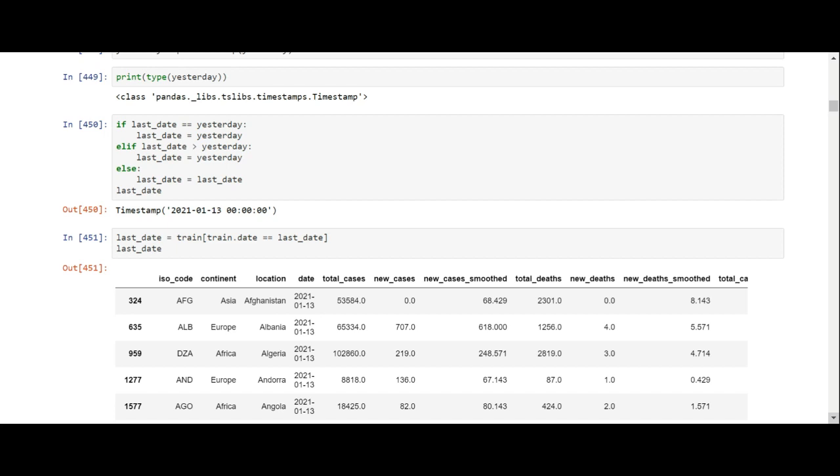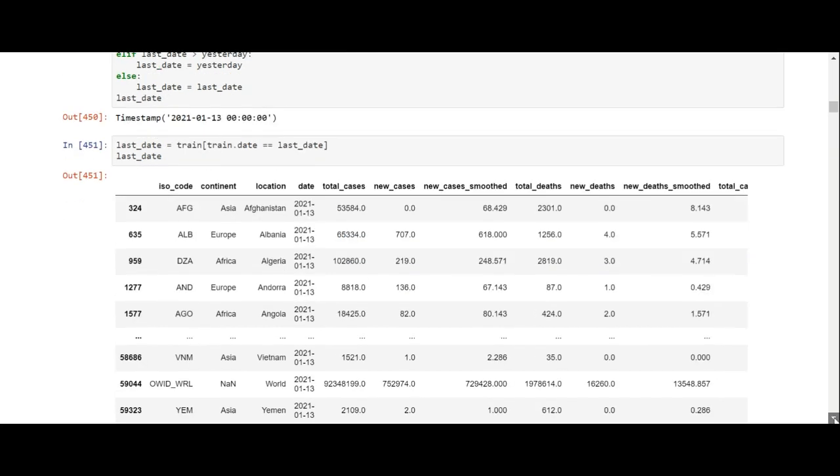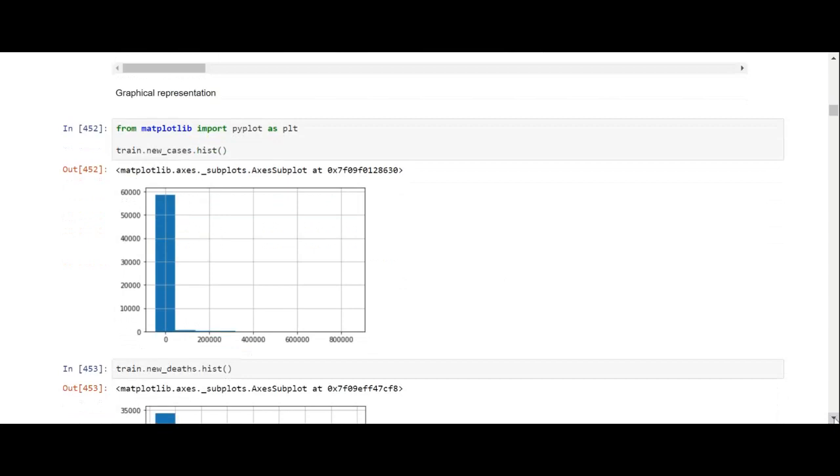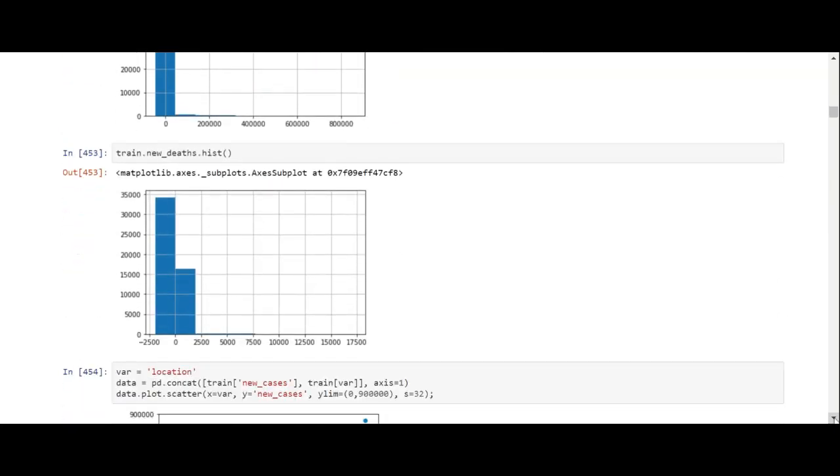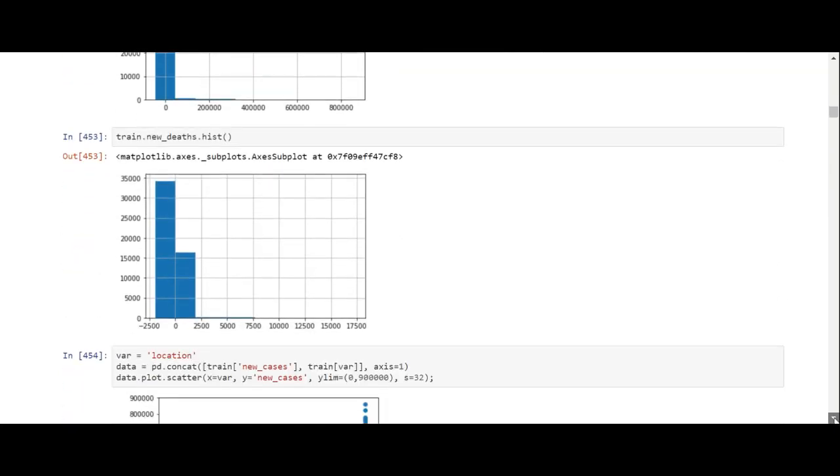So if anybody goes into that CSV file and puts extra dates in there, at least you've got a fail-safe mechanism to ensure that you've got the most appropriate date in there when you're reading the file. So now we're checking last date, and this is the file for last date, and you can see that the last date checked was the 13th, which was the day before yesterday. We're doing a graphical representation of new cases, a graphical representation of new deaths.